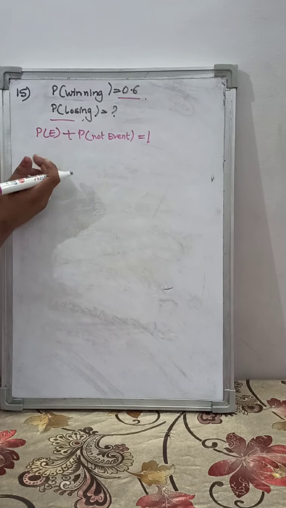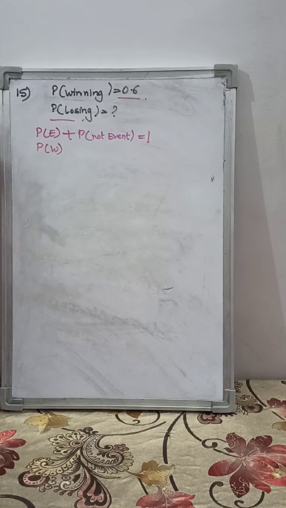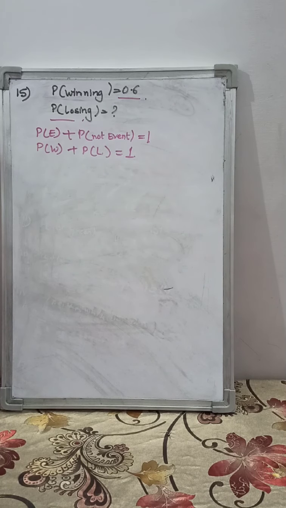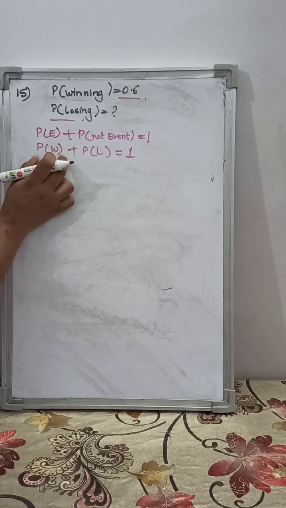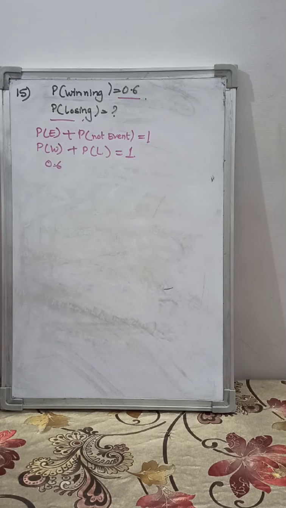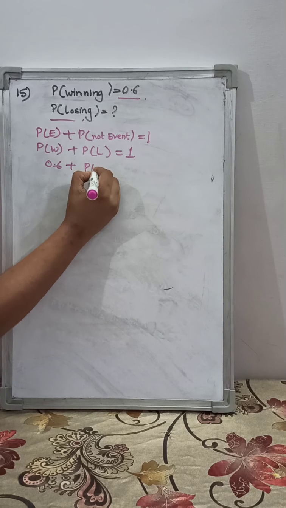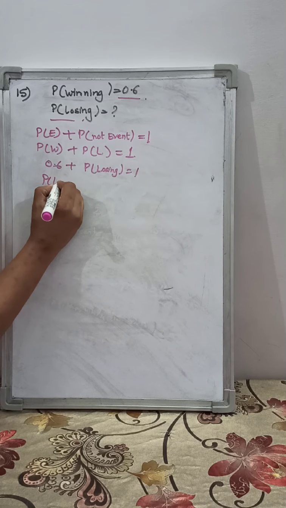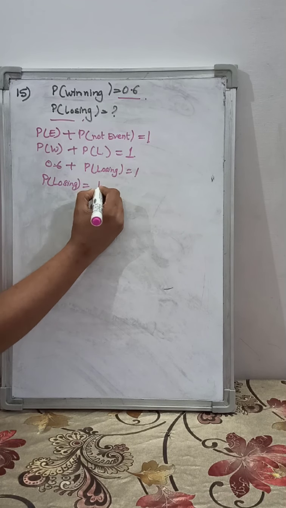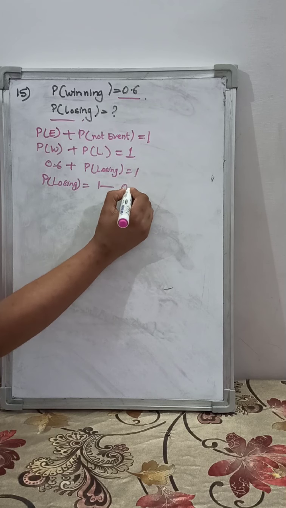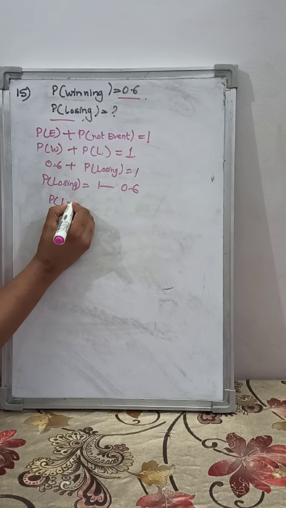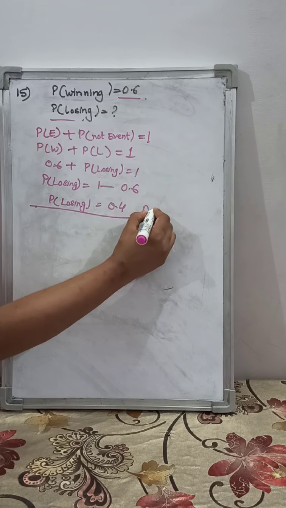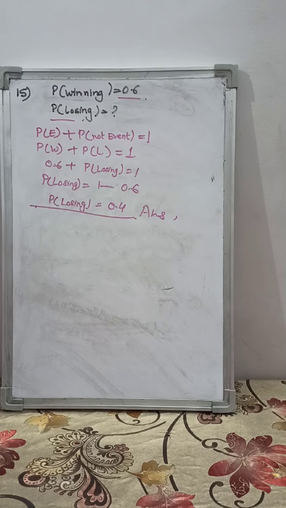So here, the probability of winning the game plus the probability of losing the game will be 1. The probability of winning is 0.6, plus we have to find the probability of losing the game. So how will you find it? 1 minus 0.6. So the probability of losing the game will be 0.4. So this is the way you will do question number 15.